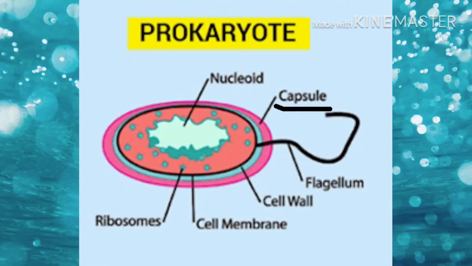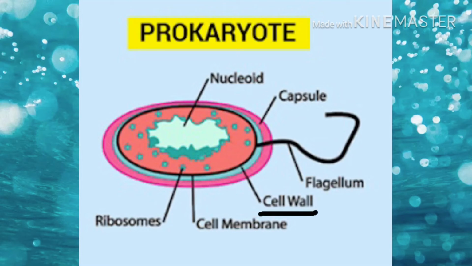Next is capsule. Found in some bacterial cells, this additional outer covering protects the cell when it's engulfed by other organisms, assists in retaining moisture, and helps the cell adhere to surfaces and nutrients. Next is flagellum. Flagellum is a protein filament suspending in most of the prokaryotic cells. It helps in locomotion and also in chemotaxis. Dire la prokaryote it may the flagellum, may dagya pa human cell, and that is sperm cell.